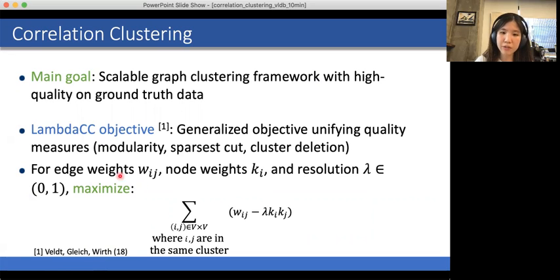So in a bit more detail, for edge weights w_ij, which are 0 if there is no edge between any two vertices, and node weights k_i, which are initially 1, and a resolution parameter between 0 and 1, we would like to maximize the sum over all pairs of vertices in the same cluster of the edge weight minus the resolution times the node weights. And essentially, the basic idea here is to maximize agreements within a cluster.